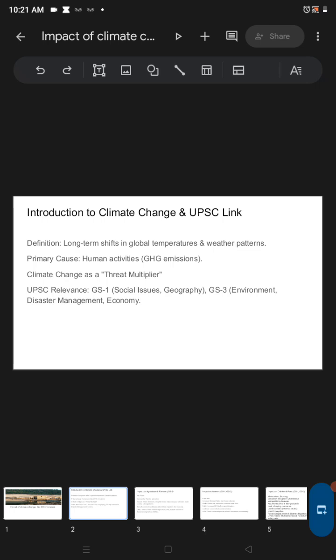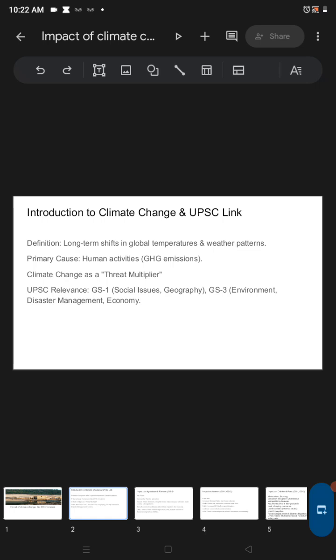In the UPSC perspective, in terms of relevance, it can be covered or linked with so many subjects. As you know, the subjects are interrelated and interconnected, and we have to show the connection as well. In GS paper 1, it can be social issues and geography.